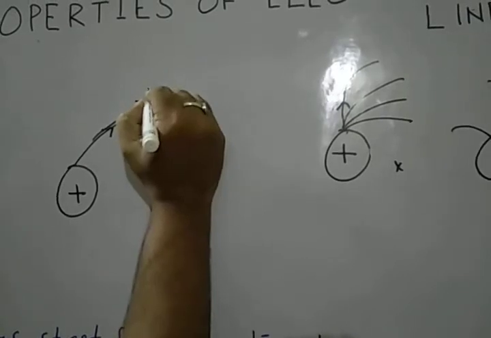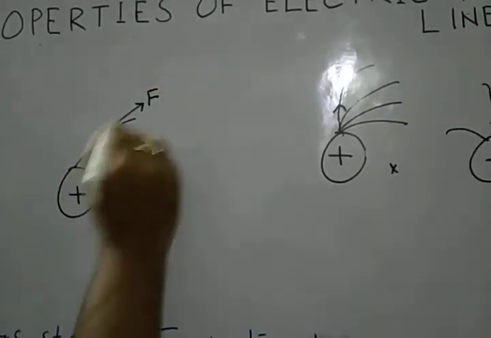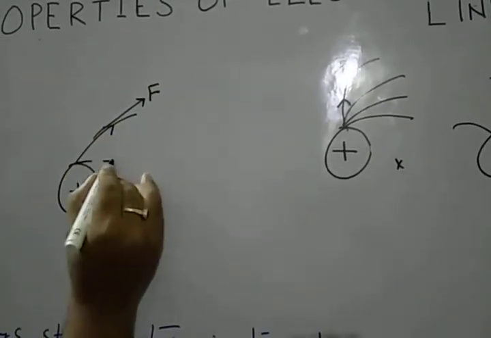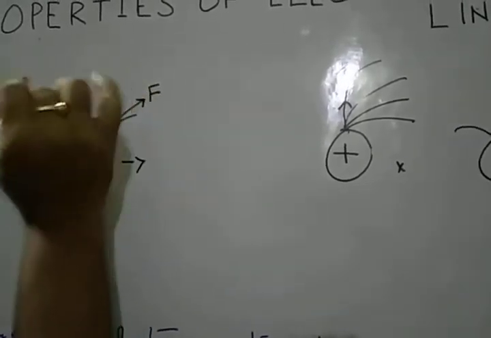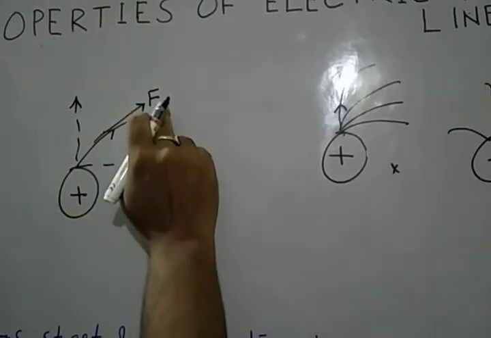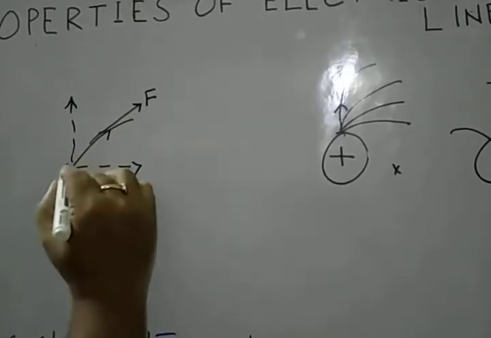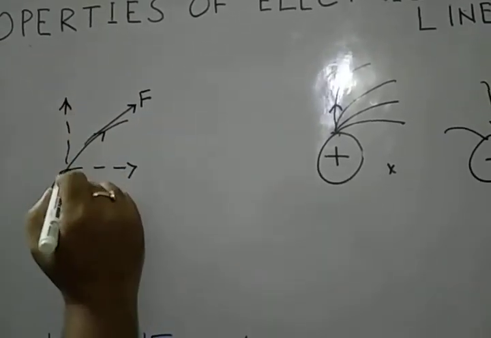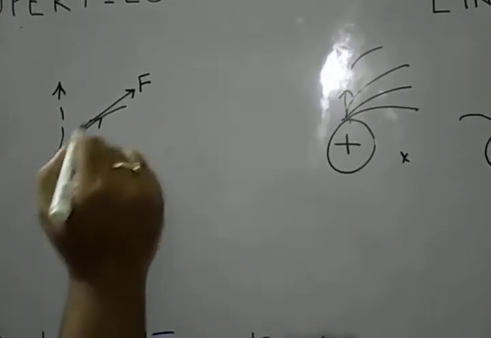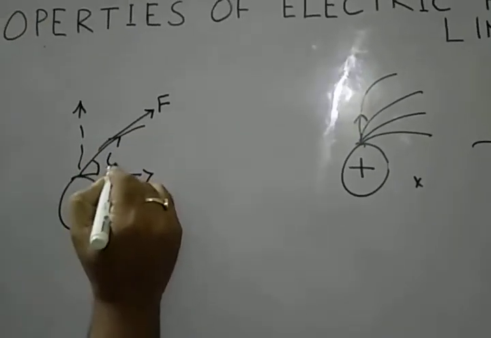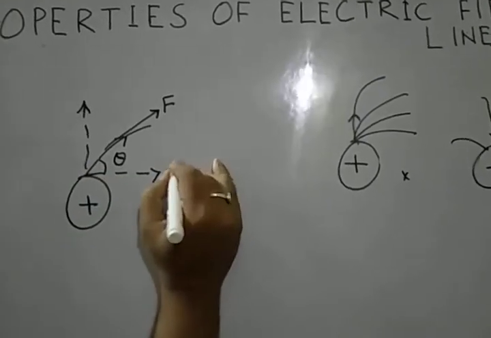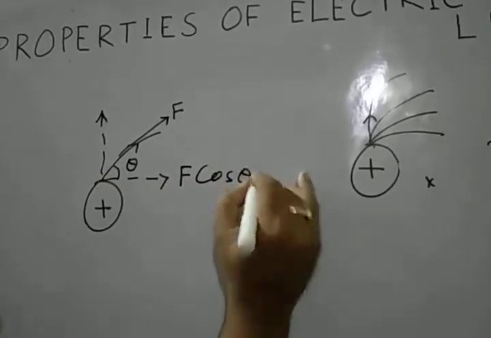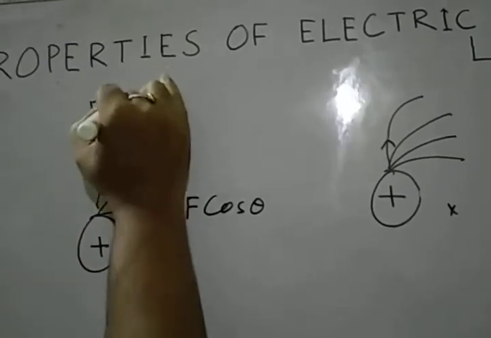Suppose this force is F. Now this force has two components, along the horizontal direction and along the vertical direction. If we resolve this electrostatic force F, and if we assume the field lines start from the positive charge at an angle theta with the horizontal, then we have two forces. One is F cos theta, and one is F sin theta.